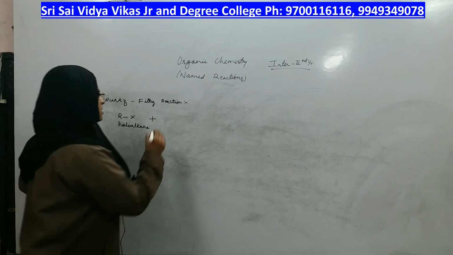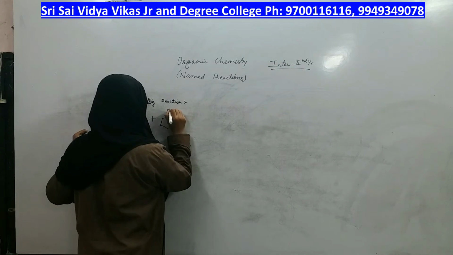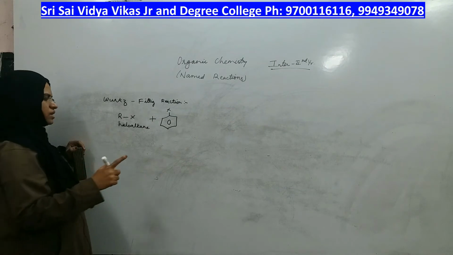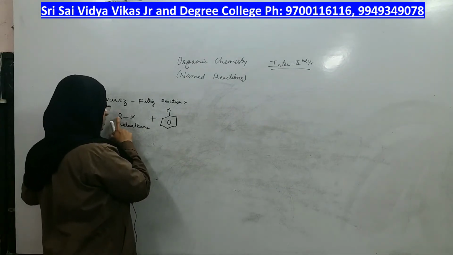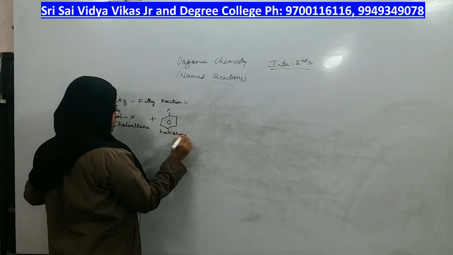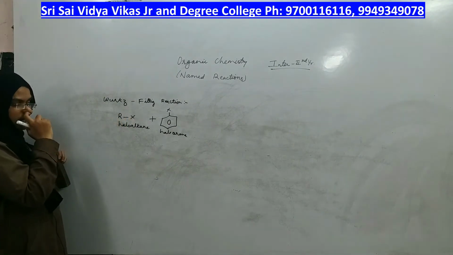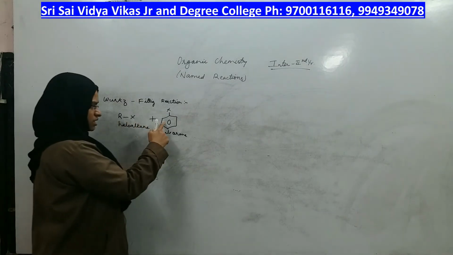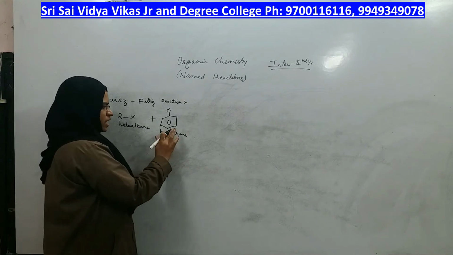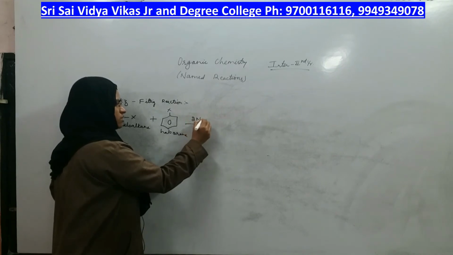plus another, a haloarene. That means a benzene ring with halogen should be 1 reactant, and normal carbon with halogen should be the other reactant. In the Wurtz reaction we took haloalkane 2 times, but in the Wurtz-Fittig reaction, don't take it 2 times. You should take haloalkane 1 time and haloarene another time. The reagent is the same, sodium metal. How many times?